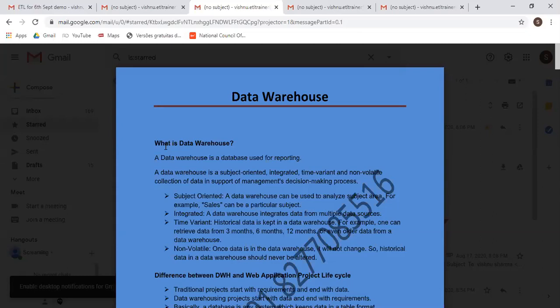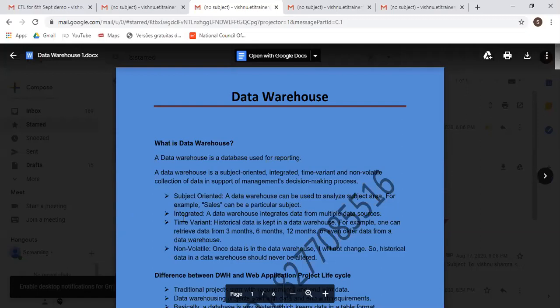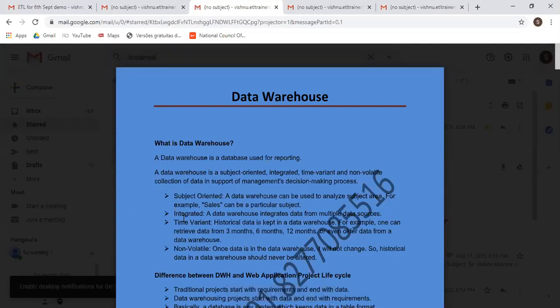Now the next is integrated. What do you mean by integrated? Integrated means a data warehouse integrates the data from multiple data sources. Just again take your company example. There are different departments and different departments are maintaining their different data. But there will be one place where all these departments are storing their data, and that place is called a data warehouse. So that is called integrated. A data warehouse integrates the data from multiple data sources.